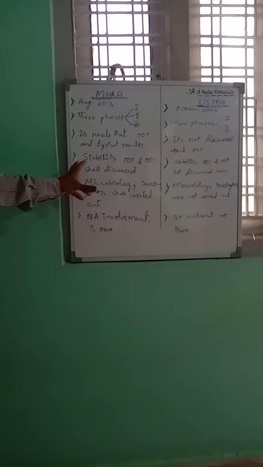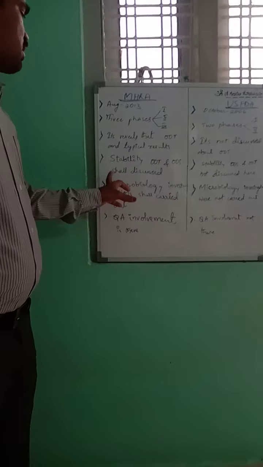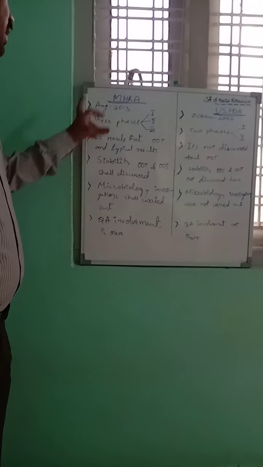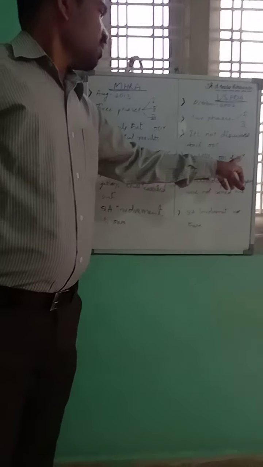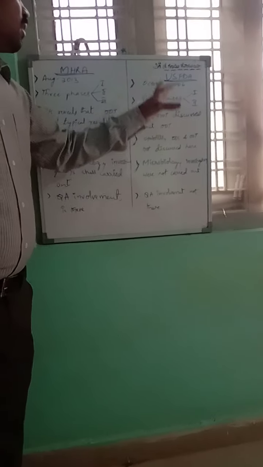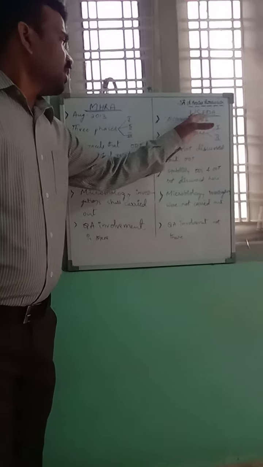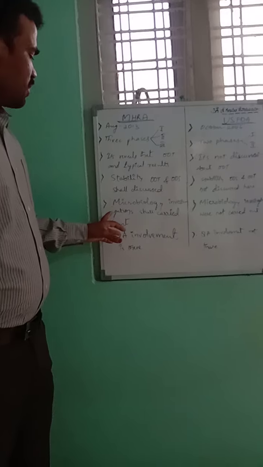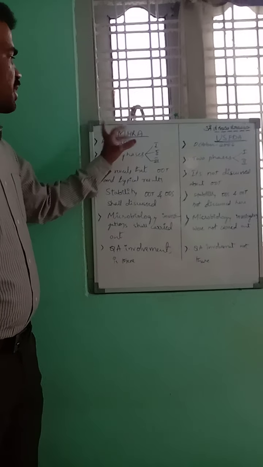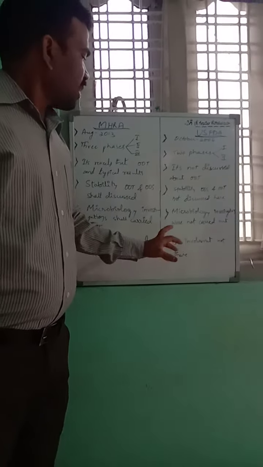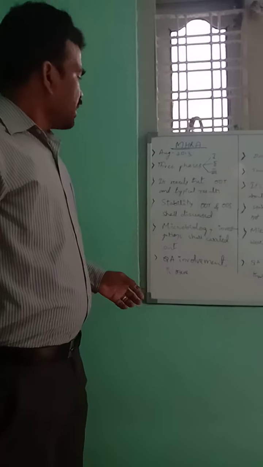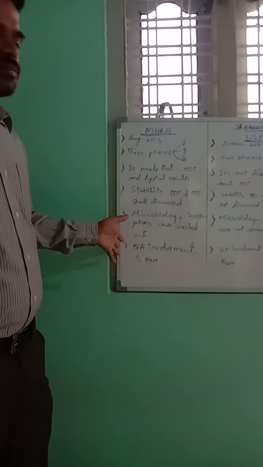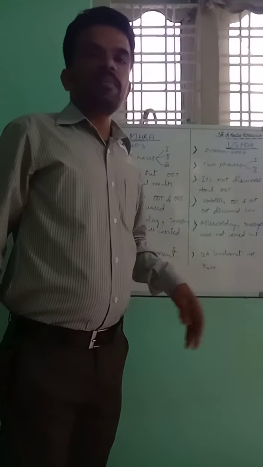MHRA briefly discusses stability, OOT and OOS, but the USFDA guidelines do not fully describe stability-related aspects. Microbiology investigation is also carried out in the MHRA guidelines, but not in the USFDA guideline. In MHRA, QA involvement is more, but in the USFDA guideline, QA involvement is not there.